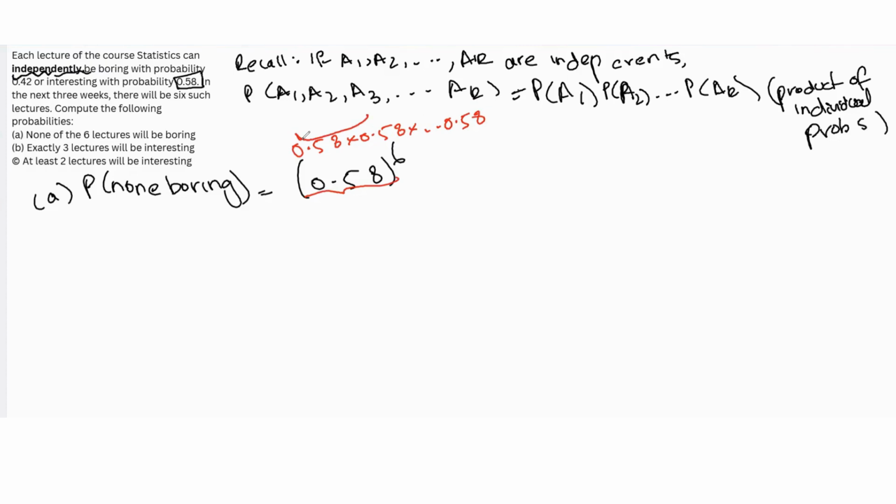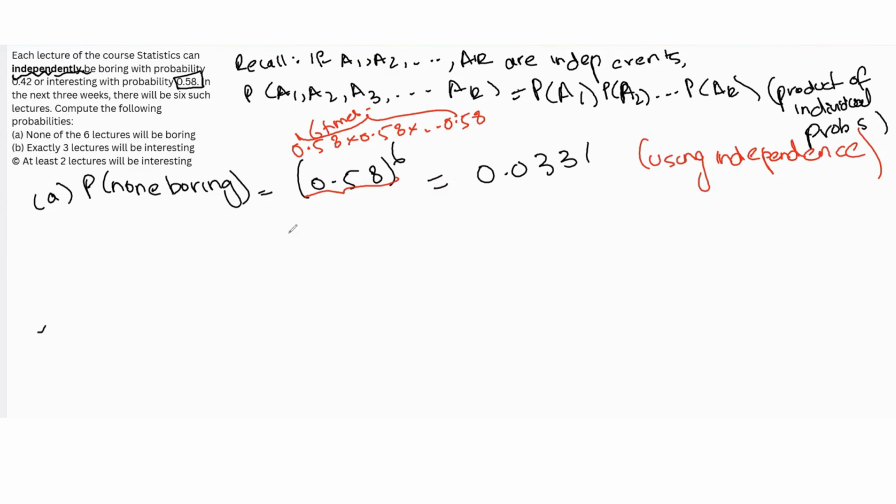So you can just write it as 0.58 to the power 6. Because they're independent events, that's why we can just multiply the individual probabilities. So this just turns out to be 0.0331. So here what we're using is independence. That is the reason we can simply multiply the probabilities for each lecture that they're not boring.